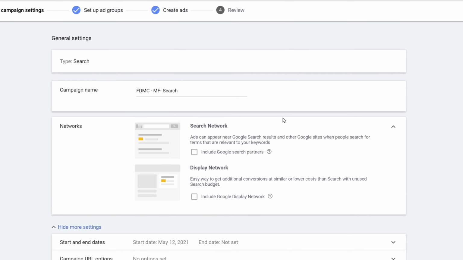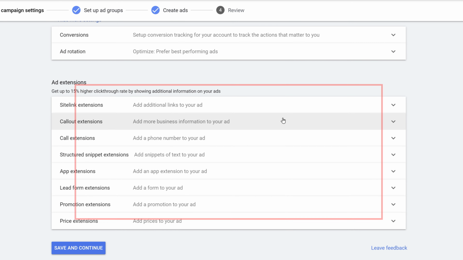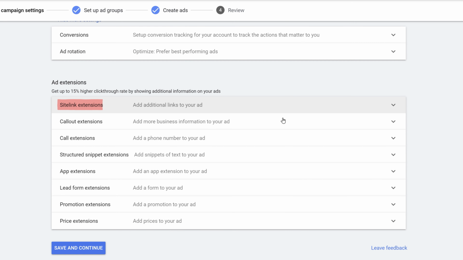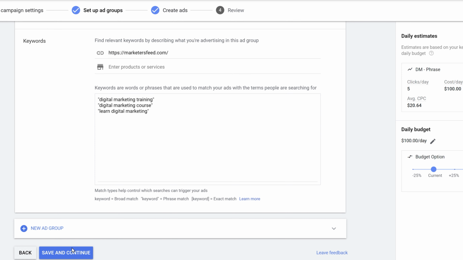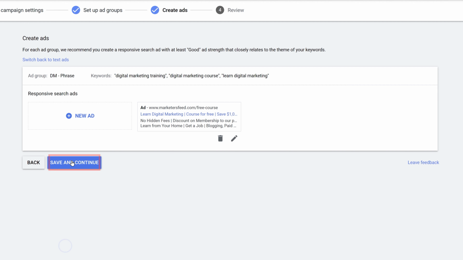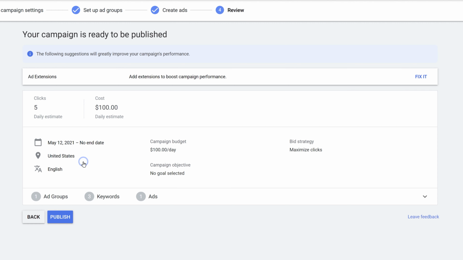You can see if I click on the fix it part, I can come here and add all the different extensions like site link extension, call out extension, structure snippet, call extension if I have a call number, lead form extensions if I'm generating leads in the form of email ID. So I can add all these extensions as well. So right now I'm not doing it. So click on save and continue. I can create multiple ads. I can click on plus here and create multiple ad sets. Usually I recommend to create at least 3 to 4 different ads in a single ad set. So click on save and continue and click on publish.